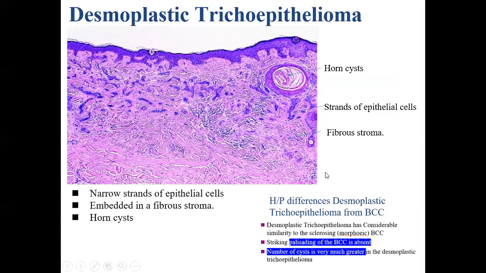Differential diagnosis has to be made from basal cell carcinoma. In desmoplastic trichoepithelioma, the striking palisading of BCC is absent, and the number of cysts is very much greater in the desmoplastic trichoepithelioma.